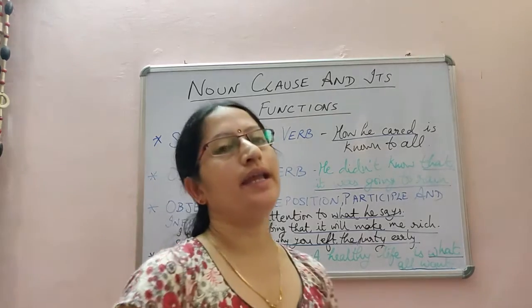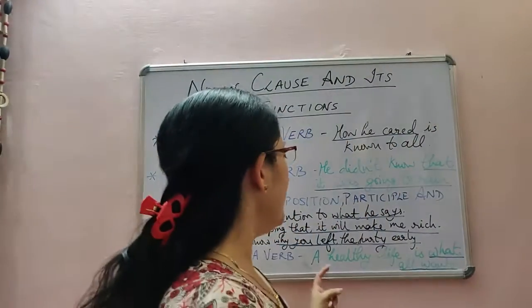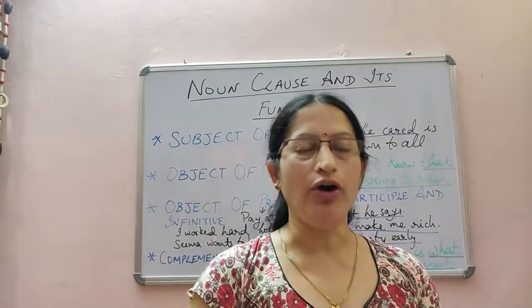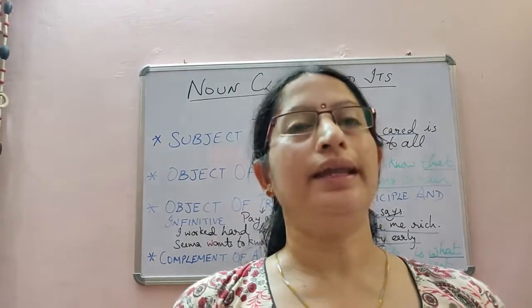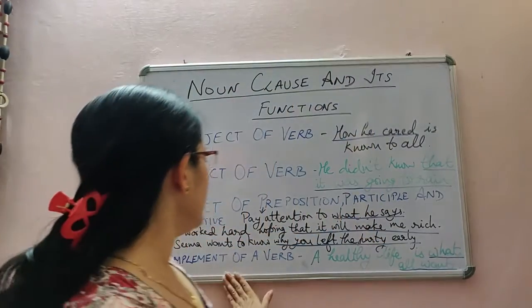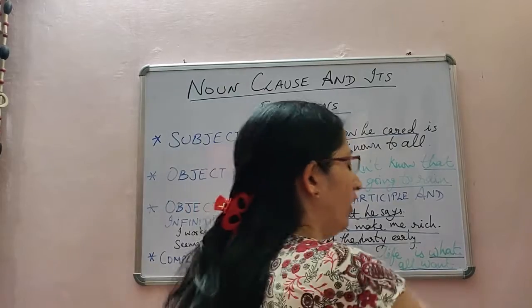Now come to the complement of a verb. A noun clause can also act as a complement to the verb, like in this: "A healthy life is what all want." "Is" is followed by "what all want". So "is" is a verb and it is complemented by "what all want". So it acts as a complement of a verb also, and the introductory word is "what".